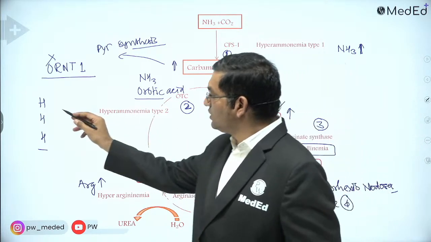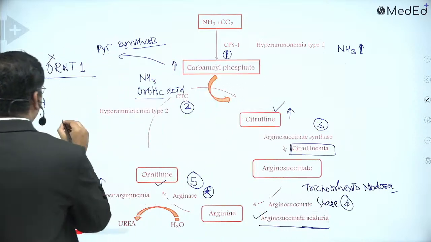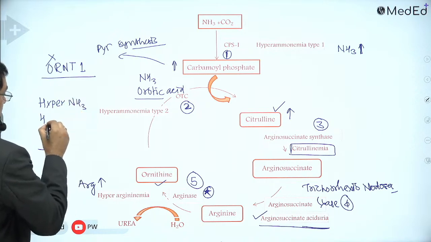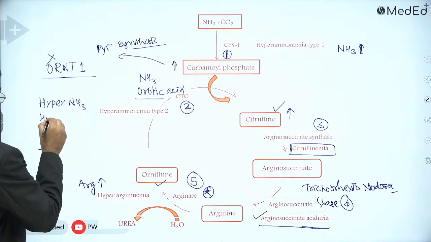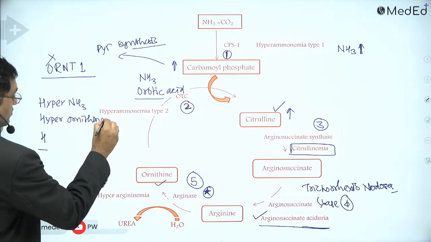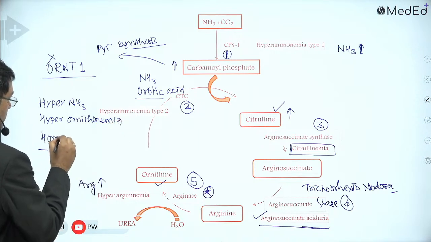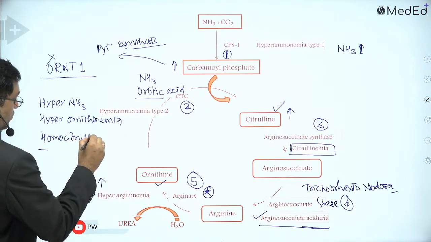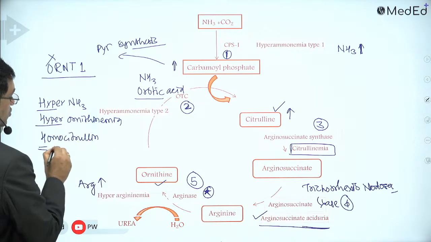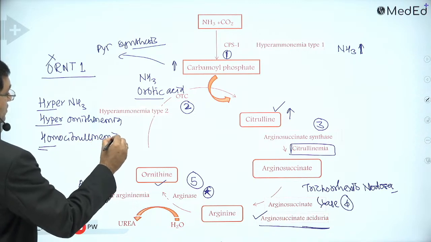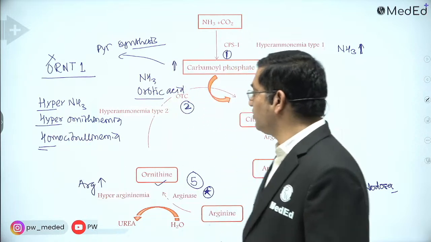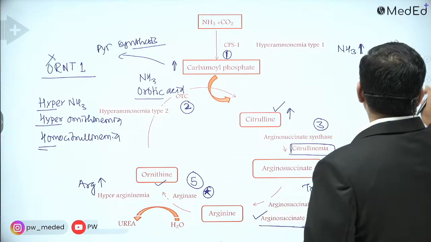So the defect causes triple H syndrome: hyperammonemia, hyperornithinemia, and homocitrullinuria, with homocitrulline accumulation and excretion in urine. These are the 3 H's of triple H syndrome due to mutation in the ORNT1 gene.